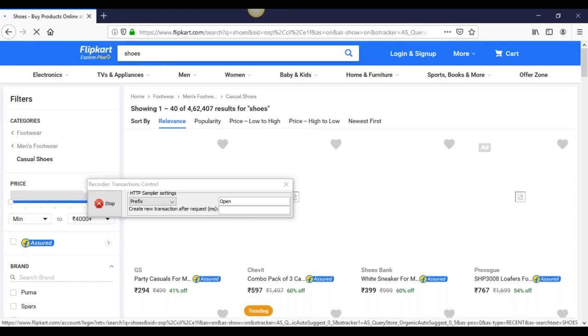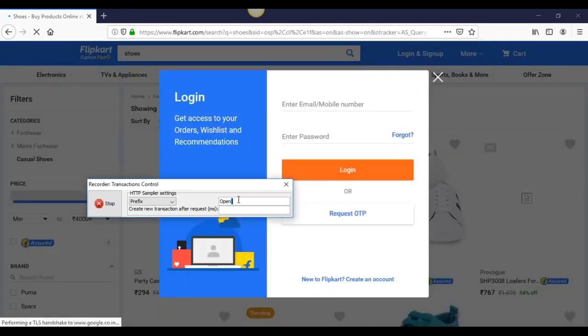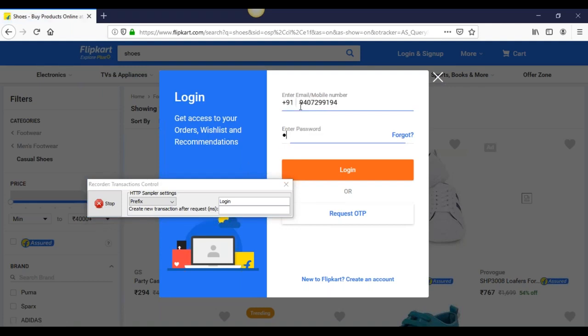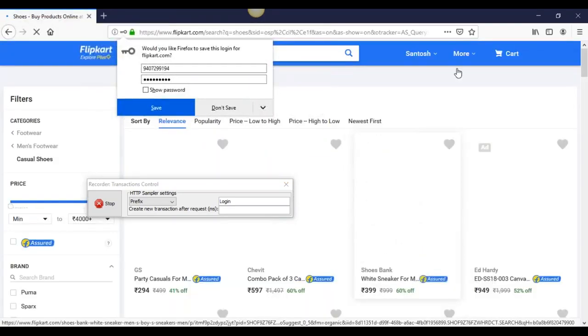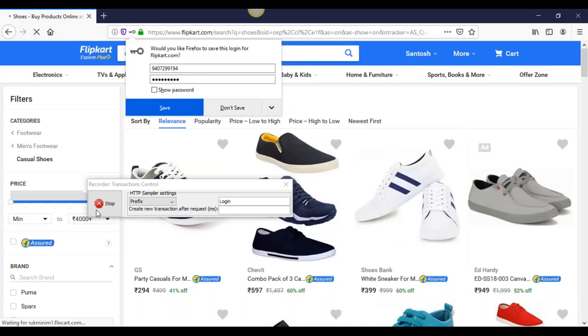Okay, so after importing, you see here I am able to open the home screen, and then I am clicking on login. Here is the login screen. The rename is login. I enter my mobile number and do the login. I have successfully logged in, and now I have stopped the recording.